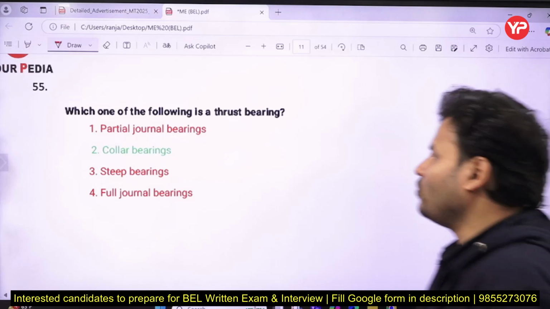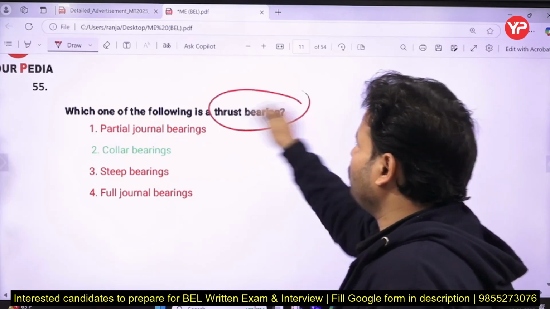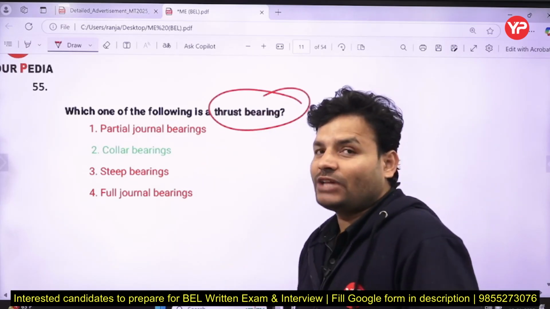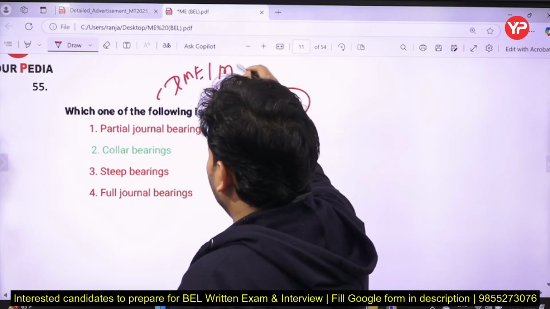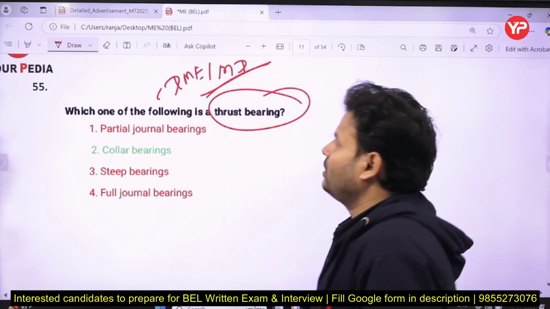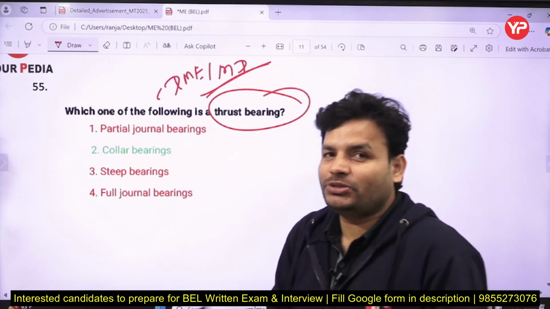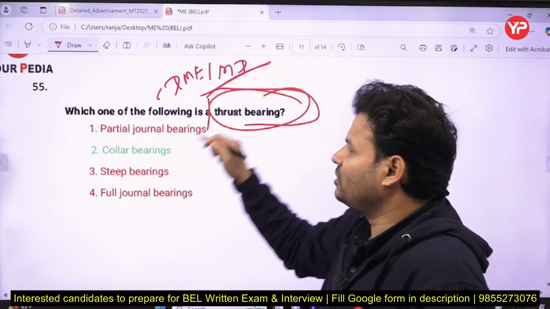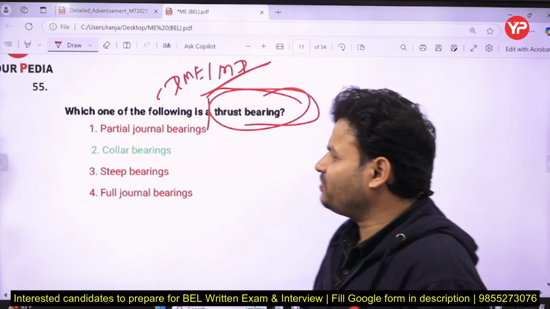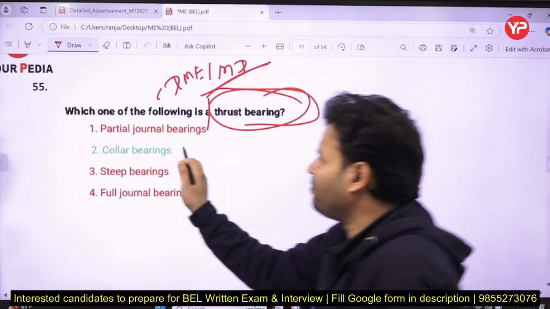Next one, which of the following is a thrust bearing? Yes, this question has been further taken from design of machine elements, or machine design. Especially if you talk about the subtopic, then obviously that has been taken from bearings, and they are going to talk about the thrust bearing. So partial journal bearing; the collar bearing is a type of thrust bearing.